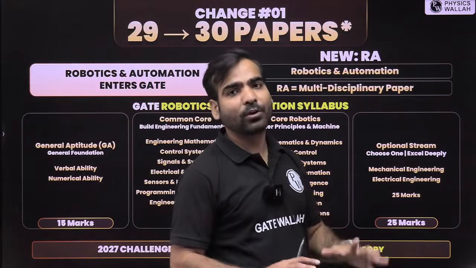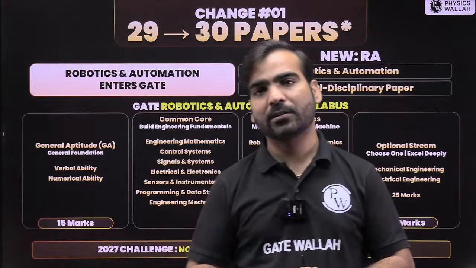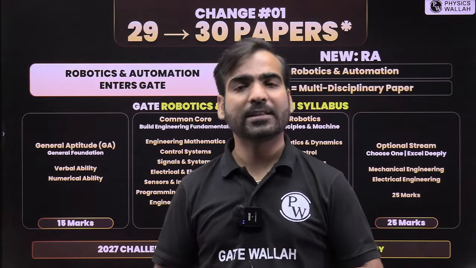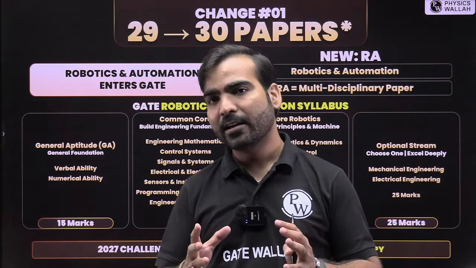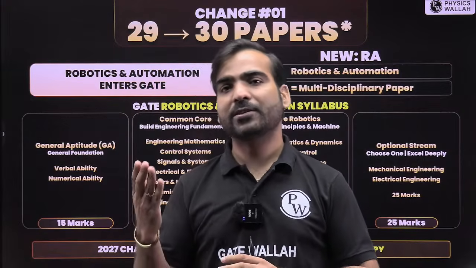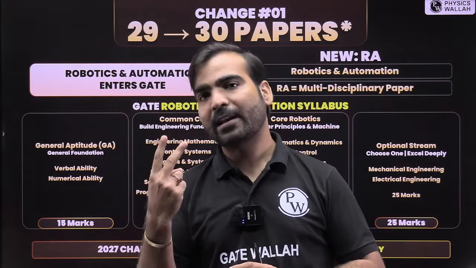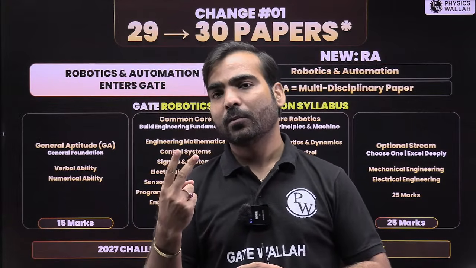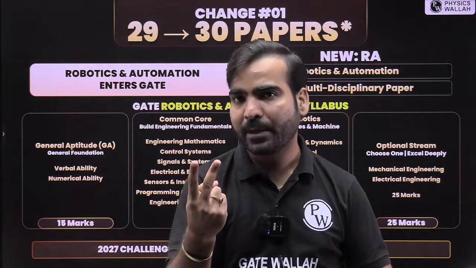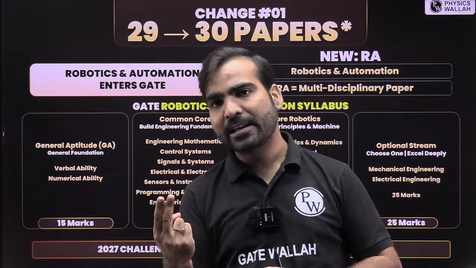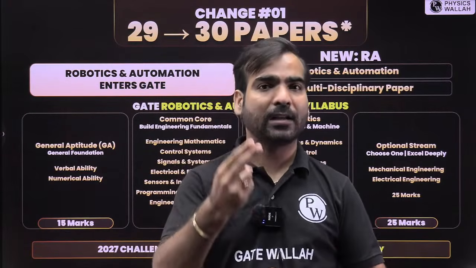The meaning is that this Robotics and Automation paper will give a benefit to EC and electrical students, because earlier an EC student had the choice of going for the electrical paper or the instrumentation paper, because you can write GATE for two different papers. If you are from EC, you can write EC, and along with that EE and IN.